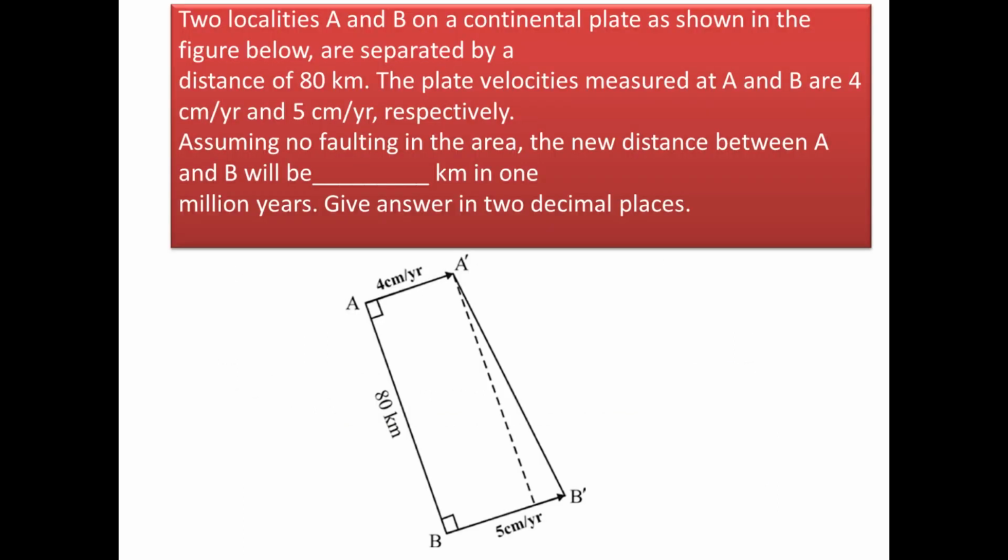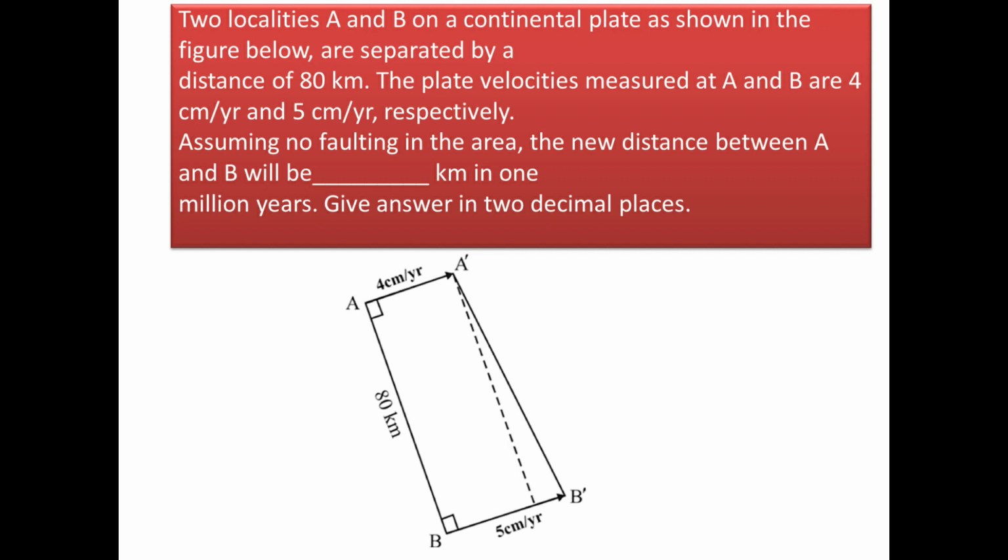Okay, next question. Two localities A and B on the continental plate, as shown in the figure below, are separated by a distance of 80 km. The plate velocities measured at A and B are 4 cm per year and 5 cm per year respectively. Assuming no faulting in the area, the new distance between A and B will be dash kilometer in 1 million years.